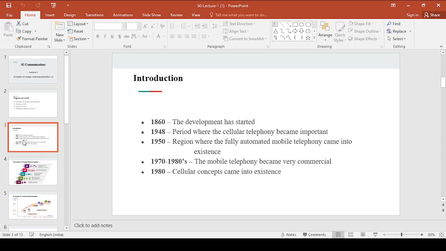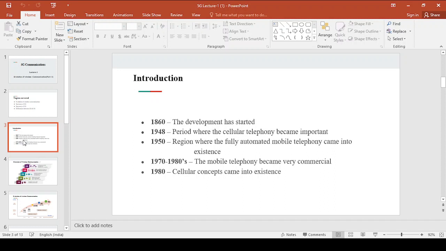And after that in the year 1980, the cellular concepts came into existence, right? This was the introduction: how wireless communication has developed, in which year cellular telephony came into existence, in which year it became important, in which year users started buying mobile phones, and in which year the cellular concepts came into existence. No need to remember, but just for a brief description I am saying it, right?